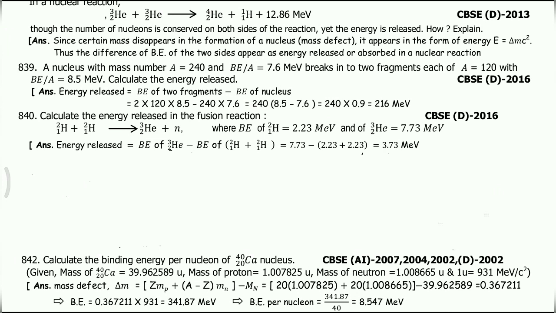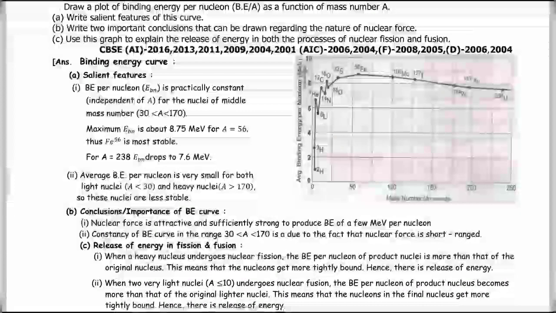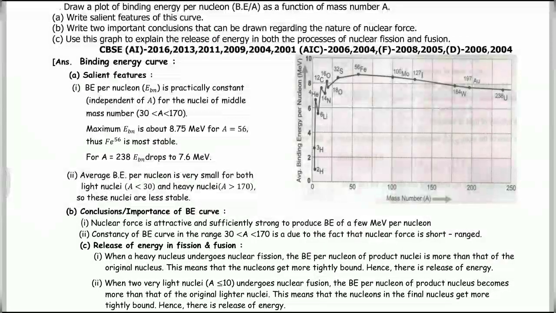After calculation, we get that value as 0.367211. Binding energy is equal to 0.367211 into 931, that is equal to 341.87 mega electron volt. Binding energy per nucleon, binding energy per atomic mass number, that is 341.87 by 40, which is 8.547 mega electron volt. Okay, so already I said, my children, the binding energy curve is very important.